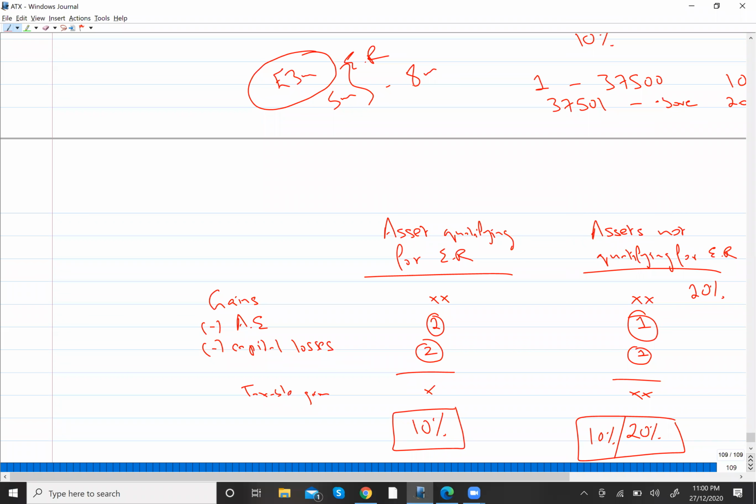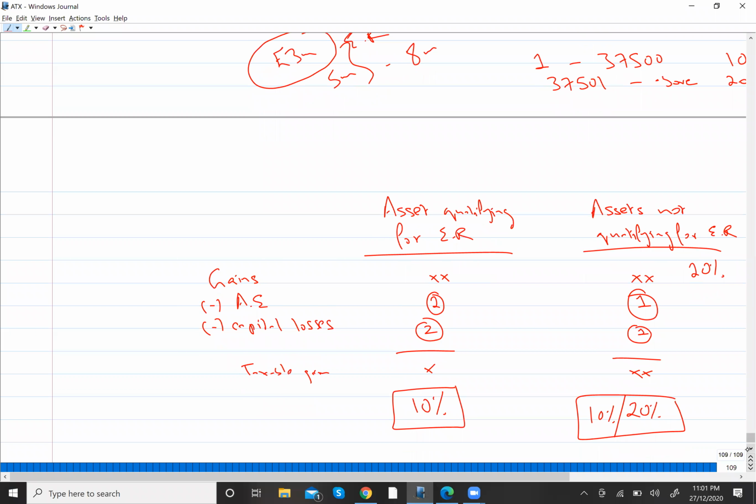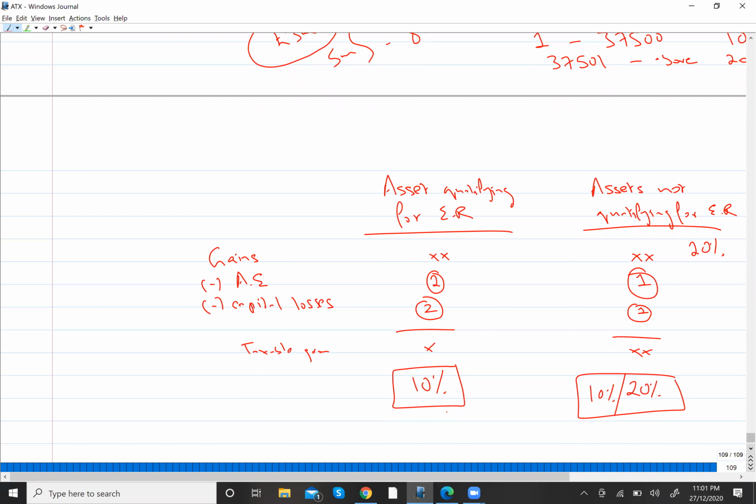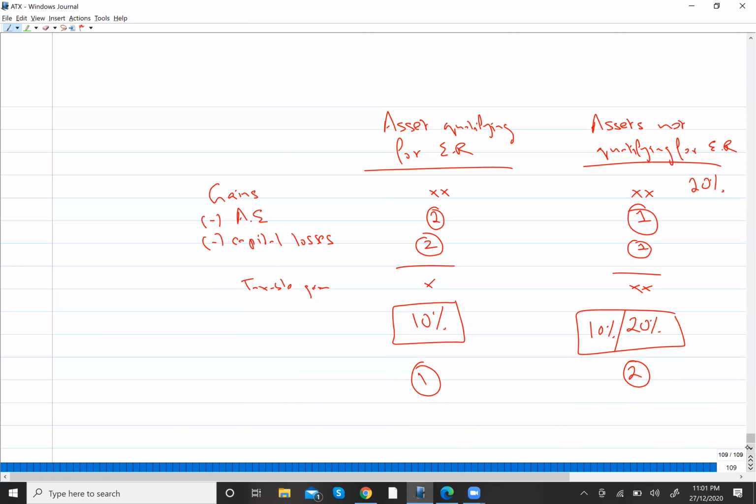Now, if I talk about the sequence of applying the tax, remember one thing: first of all, you have to pay tax on gain which is qualifying for ER relief. This will be your first in the sequence. Then you will pay tax on gain which is not qualifying for ER relief. In case of gain qualifying for ER relief, you will directly apply the tax rate of 10%. There will not be any band story over here.